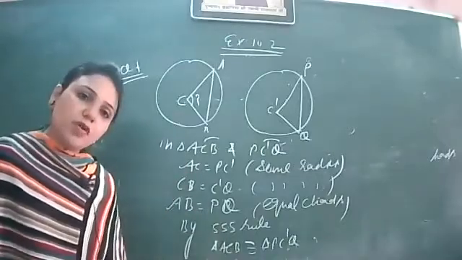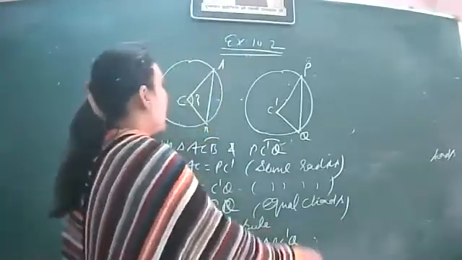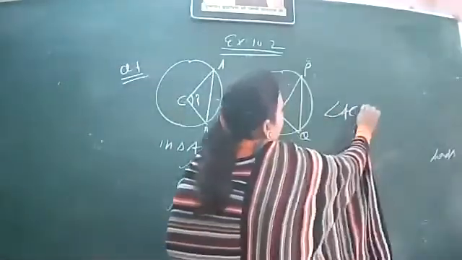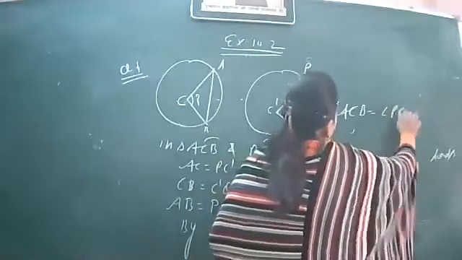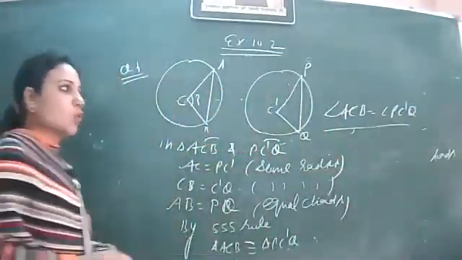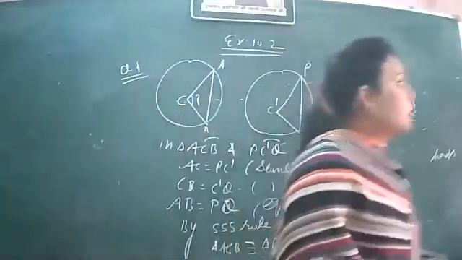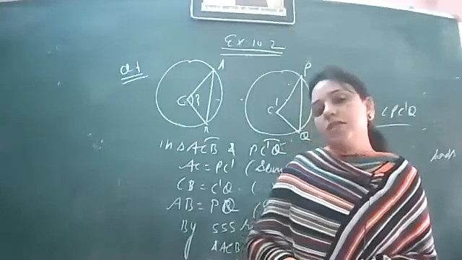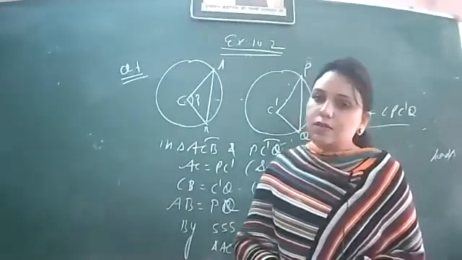So by CPCT, what we can write? Therefore by CPCT, angle ACB is equal to angle PC dash Q, and hence the result that equal chords of two congruent circles subtend equal angle at the centers of the circles.